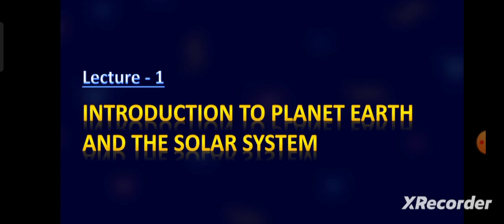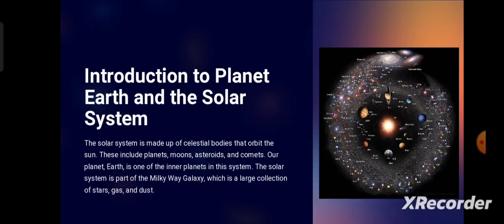So let's start. First, we know that the solar system is made up of celestial bodies that orbit the Sun. It's actually a part of the Milky Way galaxy, which is a large collection of stars, gases, rock particles, dust, everything. It's a very large scale image you can see here. It constitutes n number of solar systems, and among them, our solar system is one. All these galaxies and celestial objects are part of the universe.